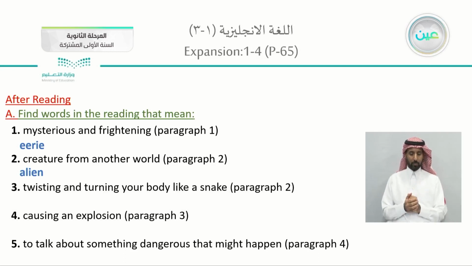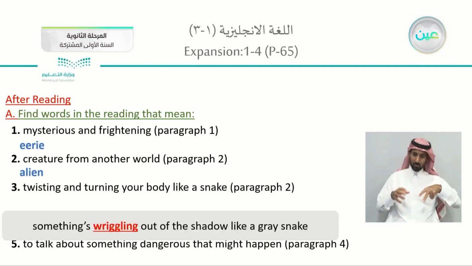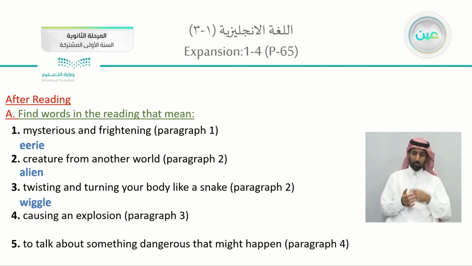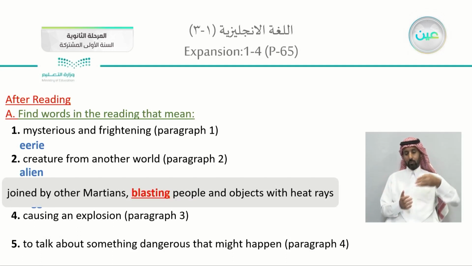When they were describing the aliens' move, they said twisting and turning the body like a snake. How were they moving? They said something is wiggling out of the shadow like a gray snake. So, to wiggle. Number 4, find a word in paragraph number 3. Causing an explosion. It's actually blasting people and objects with heat rays. So it is actually to blast.